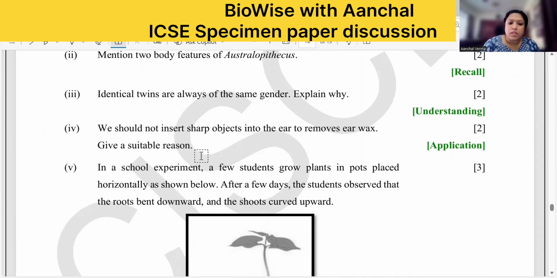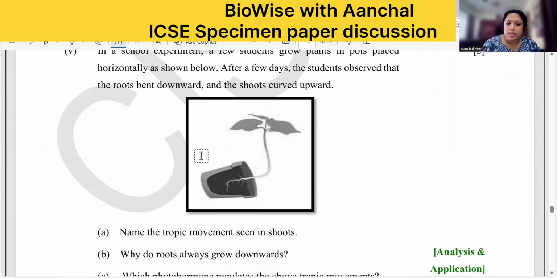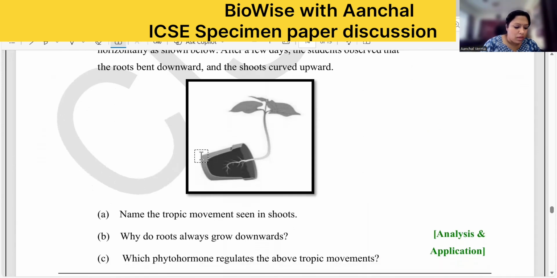In a school experiment, a few students grow a plant in a pot placed horizontally. Yes. So name the tropic movement here. Now in this case, you can see the tropic movement, that is movement of the shoot towards the light. So it is phototropism.